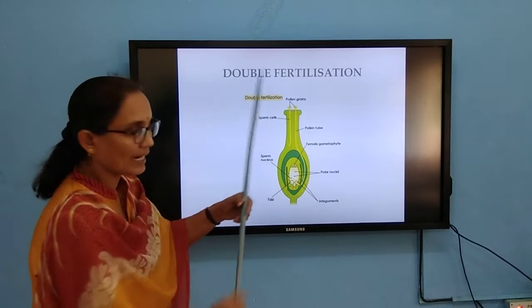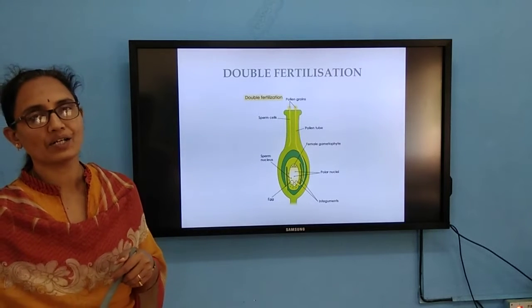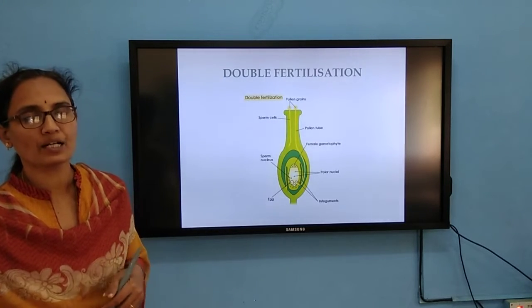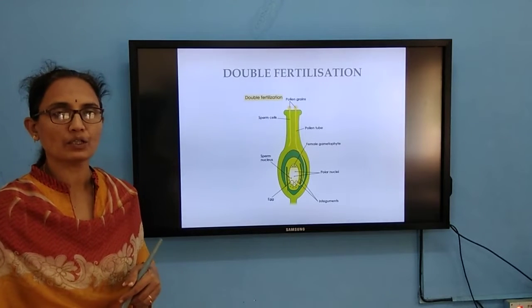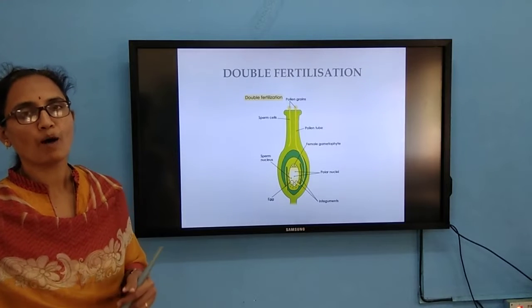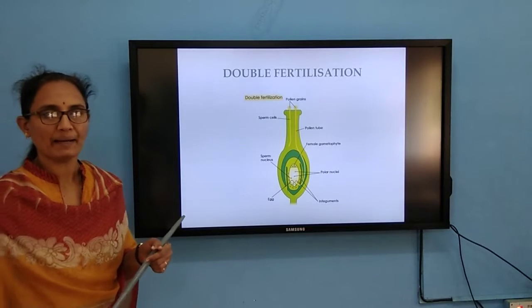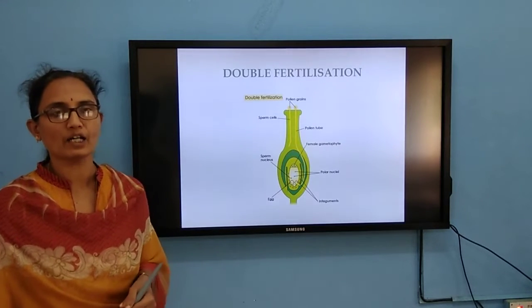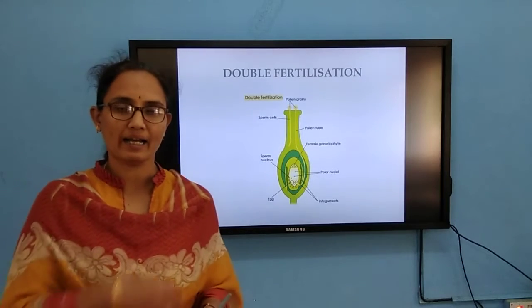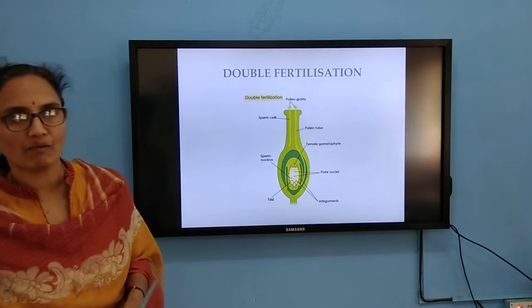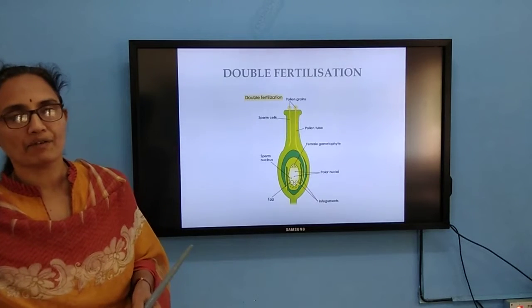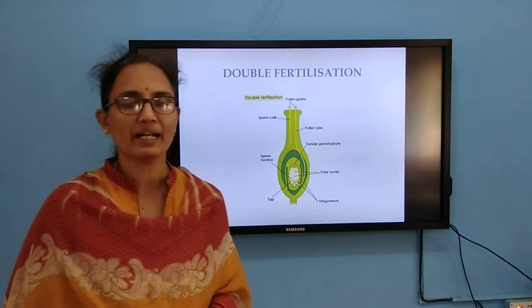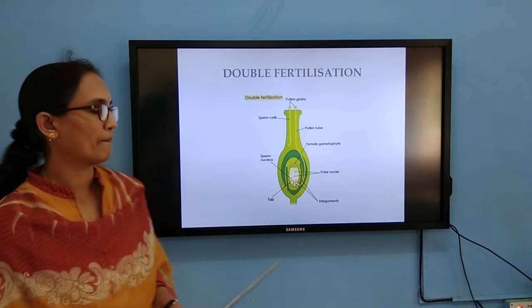So we call it double fertilization, and triple fusion is the case where one male gamete fuses with the two polar nuclei to form the so-called primary endosperm nucleus, and upon this the cell wall formation takes place. The primary endosperm cell is formed, and from this the endosperm is going to get formed.